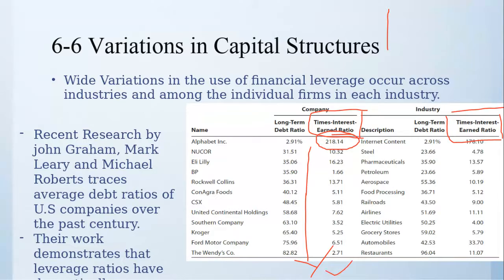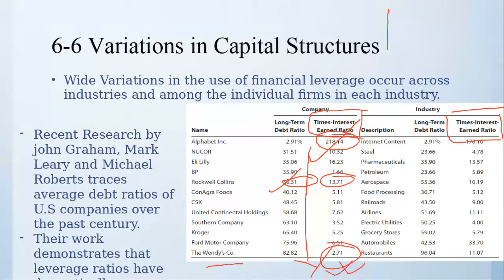In terms of Wendy's company, its times interest earned is 2.71. Its profit, or its EBIT, can cover its interest only 2.71 times. Let us take one middle one: Rockwell Collins. Its debt was 36 and its times interest earned is 13. Pretty well covered, right?